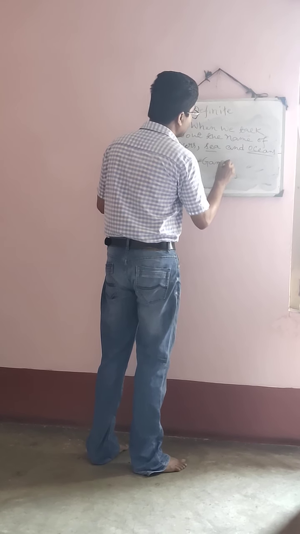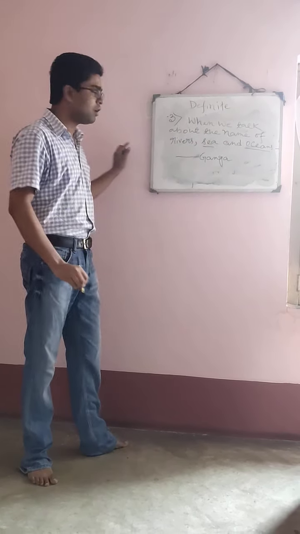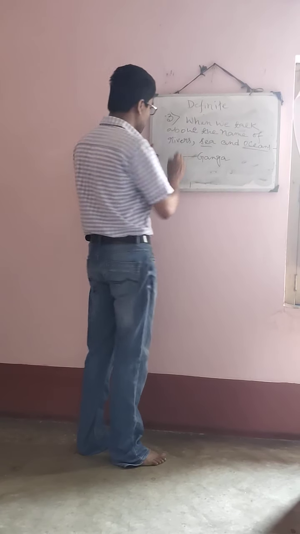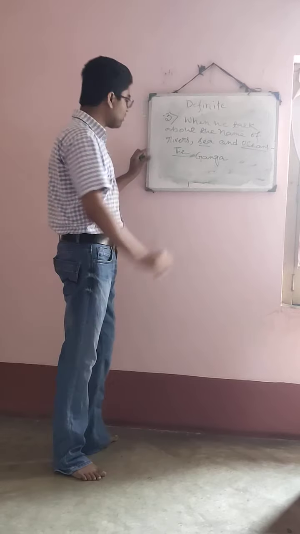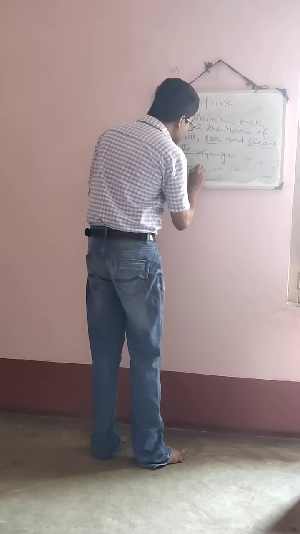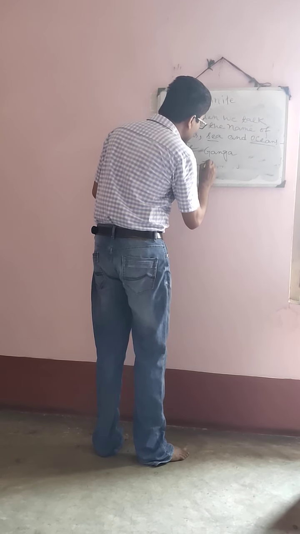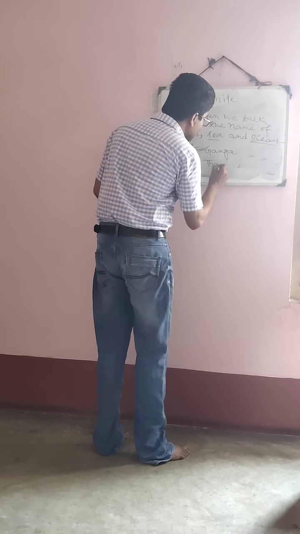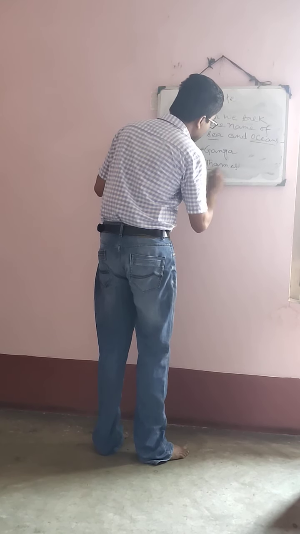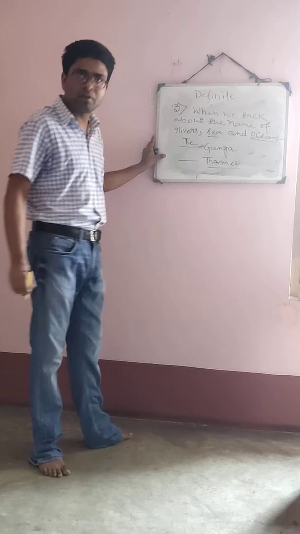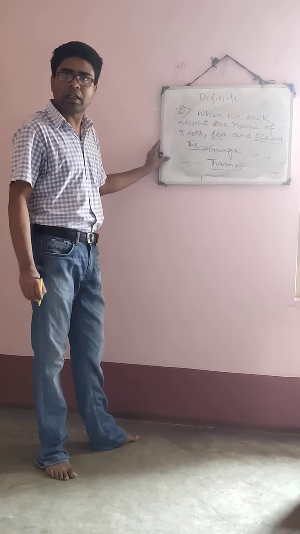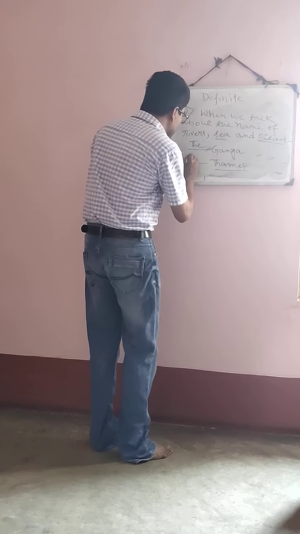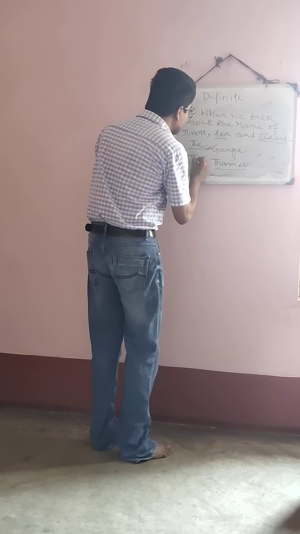Look, here I am writing Ganga. You all know that Ganga is a river. Okay? The main river of India. So what will be used here? The Ganga. If I talk about the main river of England, that is situated in London, Thames. So you all know that Thames is the name of a river. So before the name of a river, which article is used? The article is used. So what will I put here? Here I will put the.